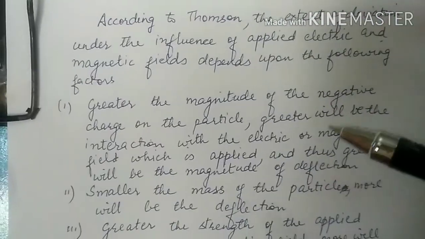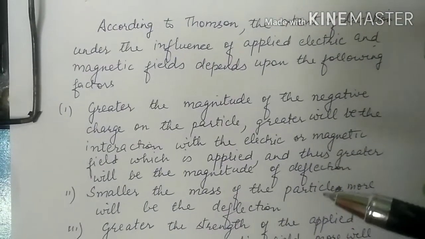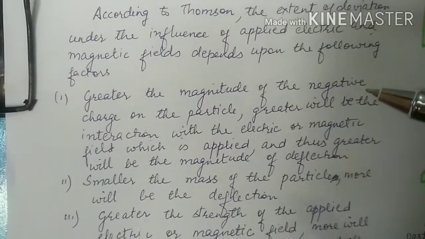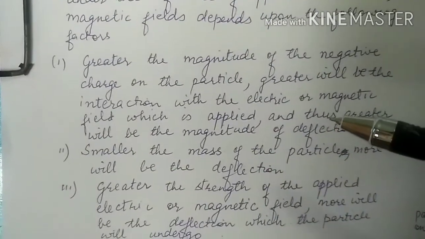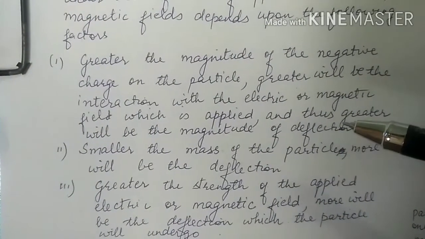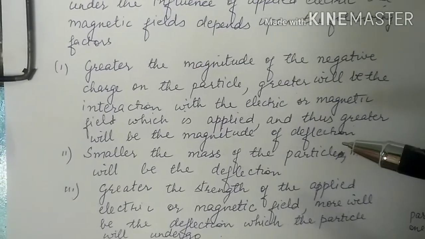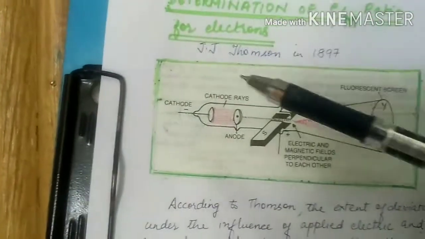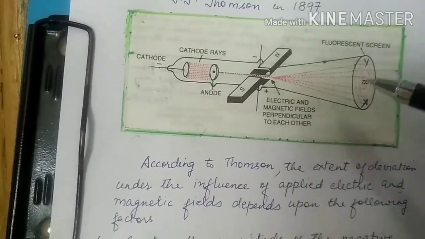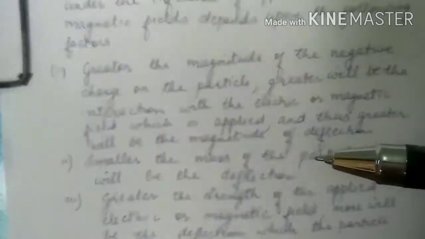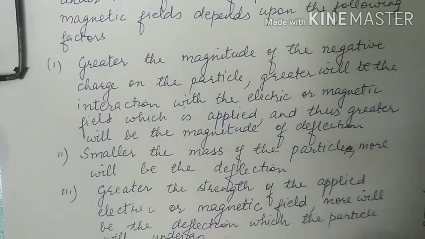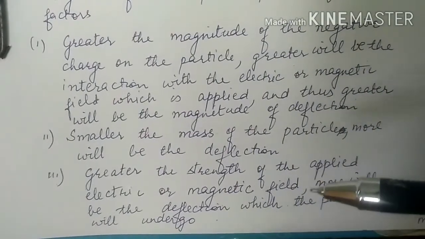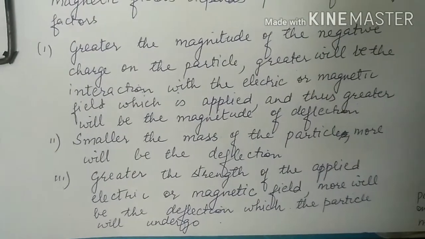Number one, the magnitude of the negative charge on the particle. Greater the magnitude of negative charge on the particle, greater would be the interaction with the electric or magnetic field which is applied, and thus greater will be the magnitude of deflection. So more the charge on the particle, more it will get deflected. Then smaller the mass of the particle, more will be deflection. And third is, greater the strength of applied electric or magnetic field, more will be the deflection which the particle will undergo.